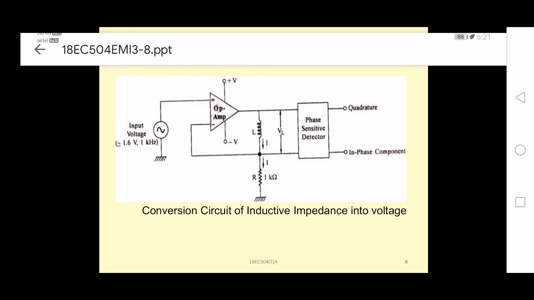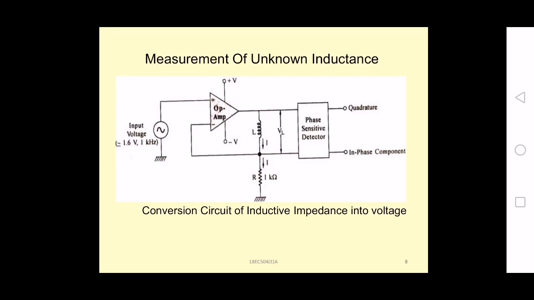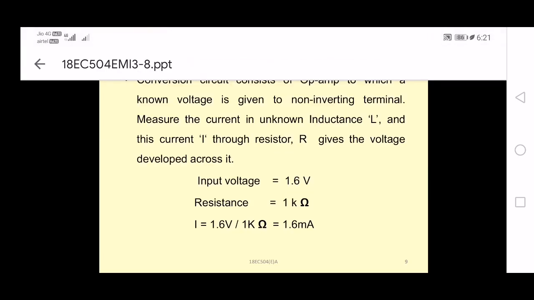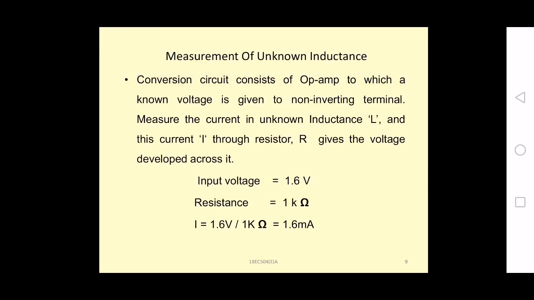Input voltage is 1.6 volts of frequency 1 kilohertz sine wave. So conversion circuit consists of the op amp to which a known voltage is applied to the non-inverting terminal. Then we have to measure the current in the unknown inductance, and the same current going through the resistor gives the voltage developed across it.